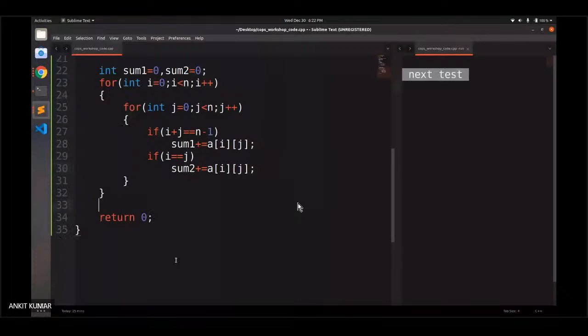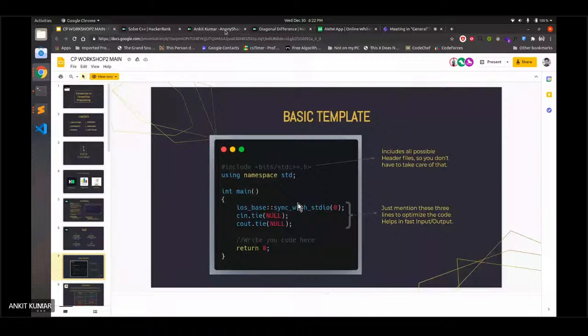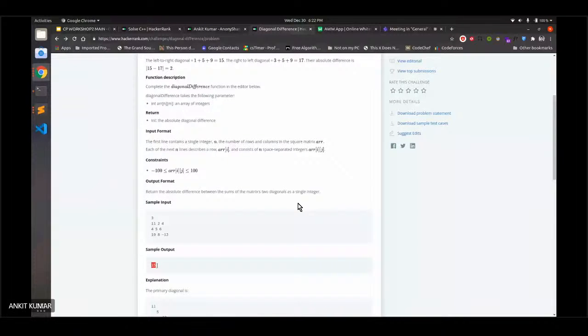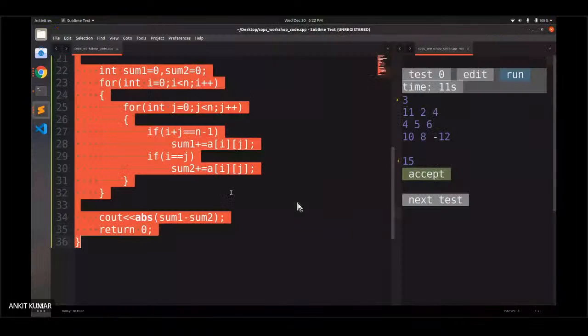Just check it once before submitting. Copy the sample test case from here and check if it is giving the actual output. Since here it was given that the sample output is 515 and our output matches, we'll submit this code.